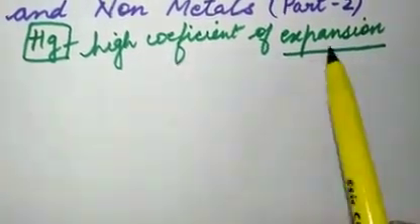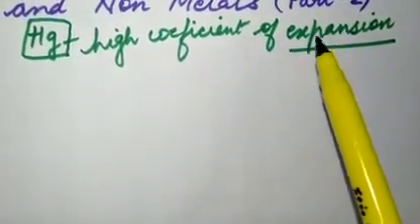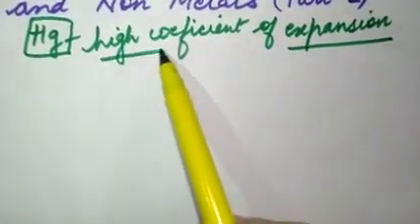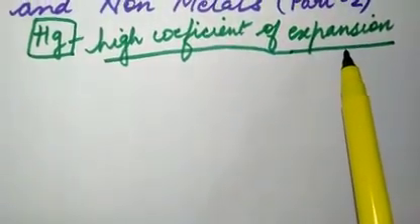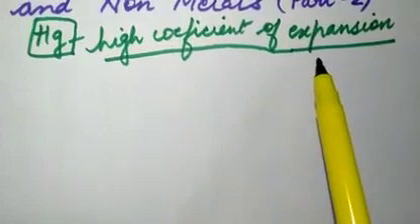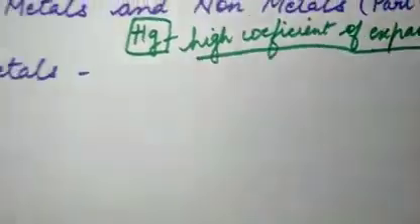As it expands it can read the temperature of your body. That is why it is used in thermometers, because it has a high coefficient of expansion and it is a poor conductor of heat. Now let us begin with uses of non-metals.